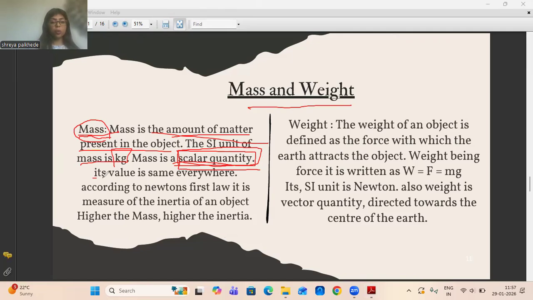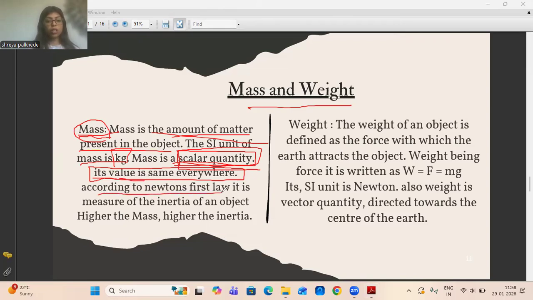And the most important point is that its value will remain the same everywhere, even if I put the object on another planet. The mass is a basic property: whatever is inside it will not change even if I change its position. If I keep that object in different places, its value does not change. So the value of mass will remain the same everywhere.